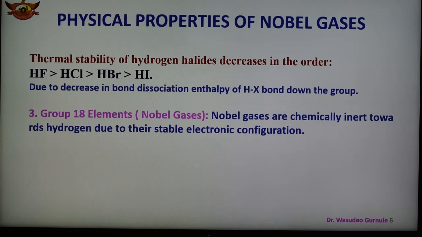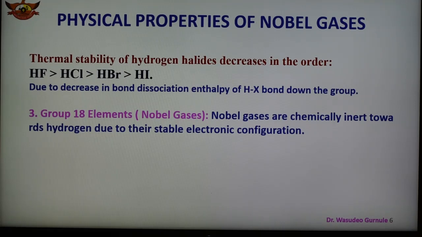They also show reducing character, and the reducing character of the hydrides increases down the group. It is because the strength of the HX bond decreases from HF to HI. Lower the strength of the bond, greater is the ease with which it can be cleaved or broken, and hence greater is the reducing character. So this is about the hydrides of group 17.